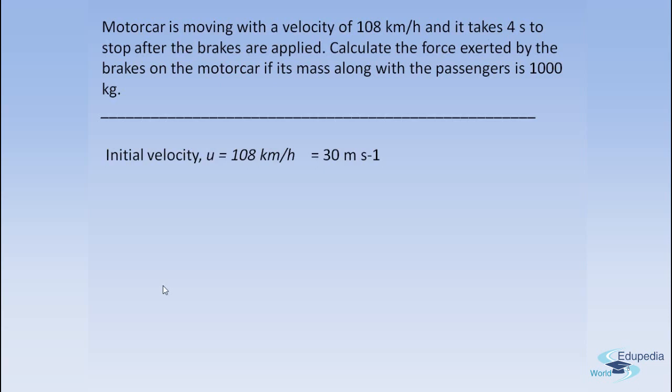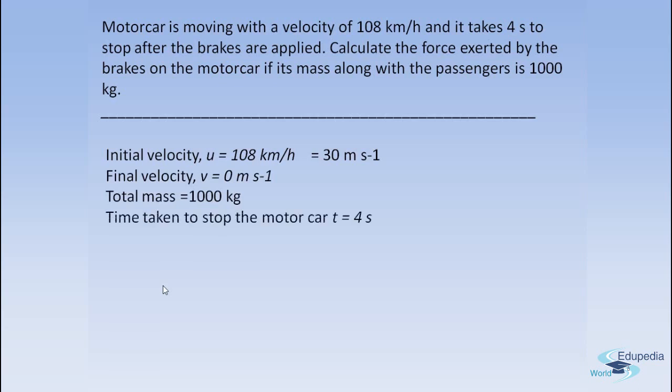And we also know that it comes to a stop because the brakes are applied. So the final velocity will be equal to 0, right? So the final velocity is 0 and the total mass is 1000 kgs. And we also know that the time is 4 seconds. So these are the values given to us, and we are supposed to calculate the force applied by the brakes on the motor car. So we know F is equal to m into final velocity minus initial velocity by t.